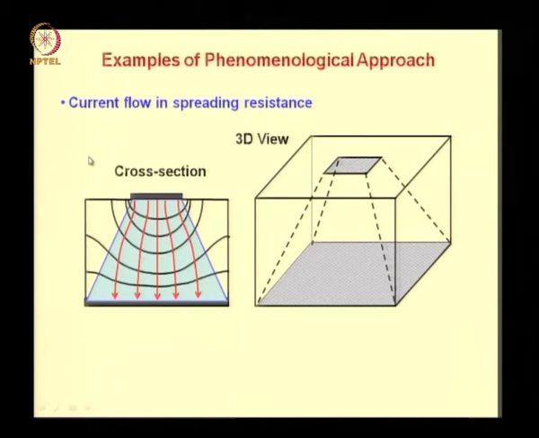Another example of a phenomenological approach is the assumption of a constant spreading current flow from the smaller contact of a spreading resistance to the larger contact. This kind of spreading assumption is phenomenological because you cannot connect it to any fundamental equation.